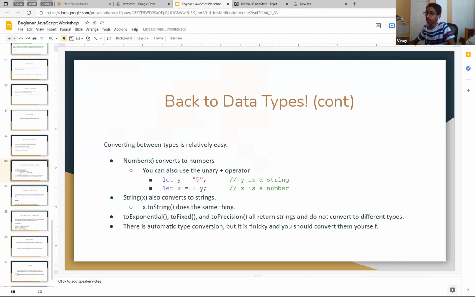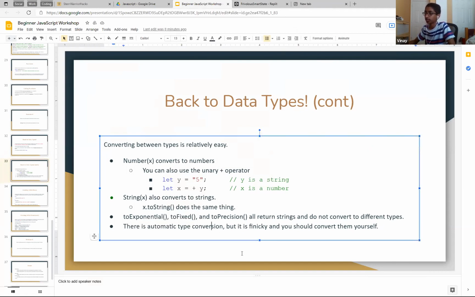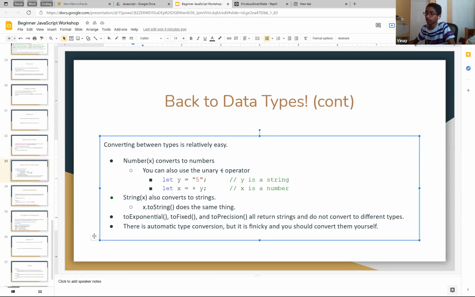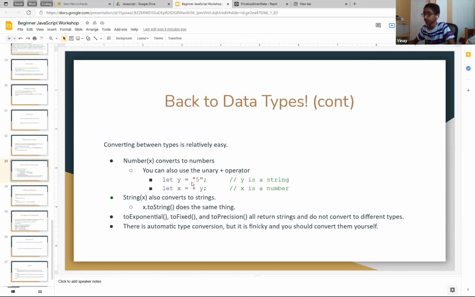If you don't know how to use it effectively, then you might as well just use the ones that we have here. Oh yeah, I didn't go over this. There's a unary plus operator, which is a shorthand way of doing it. Pretty helpful. Oh yeah, and also x.toString().